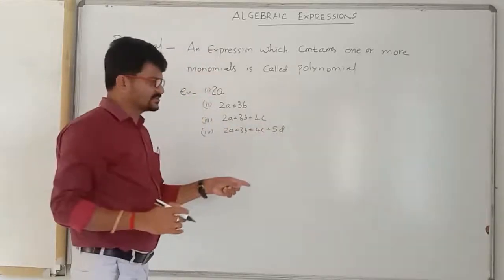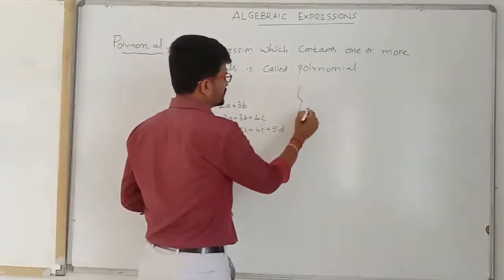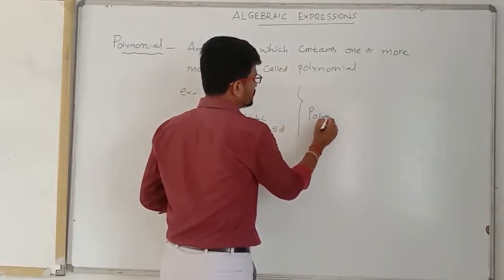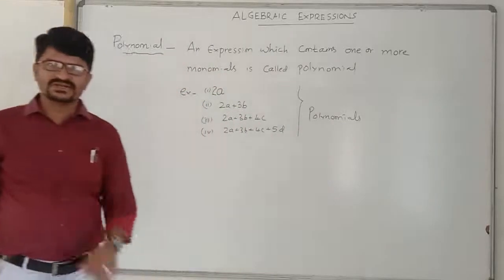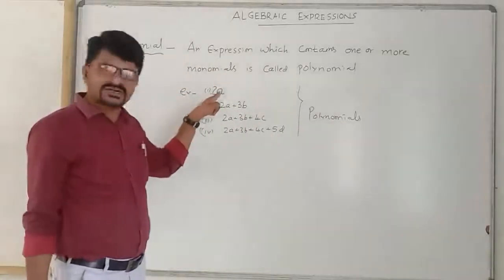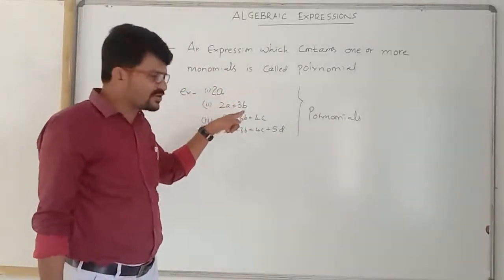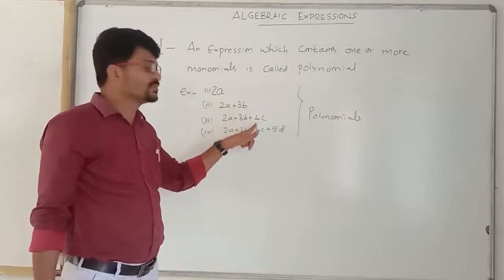These all come under the polynomials. Okay, children. One term is also a polynomial, two terms is also a polynomial, three terms is also a polynomial, more than